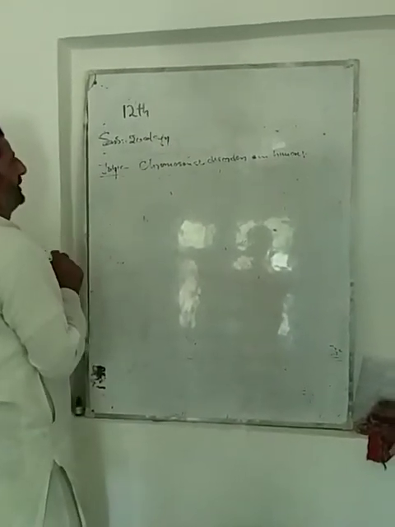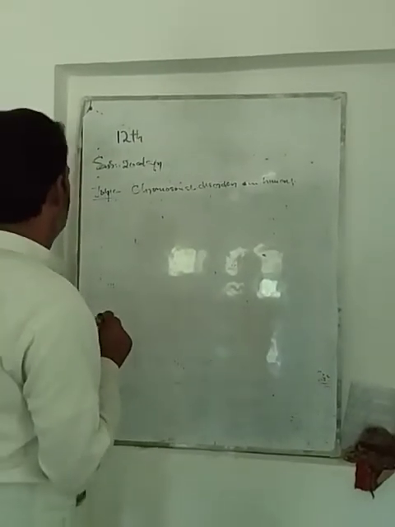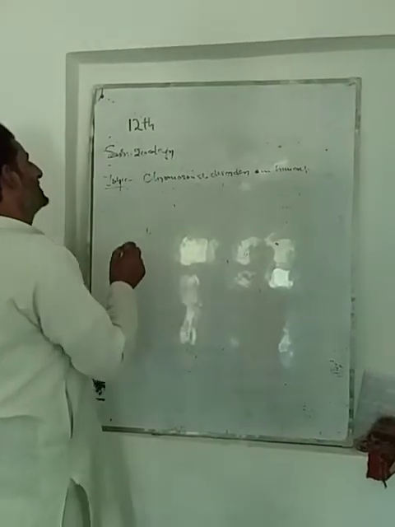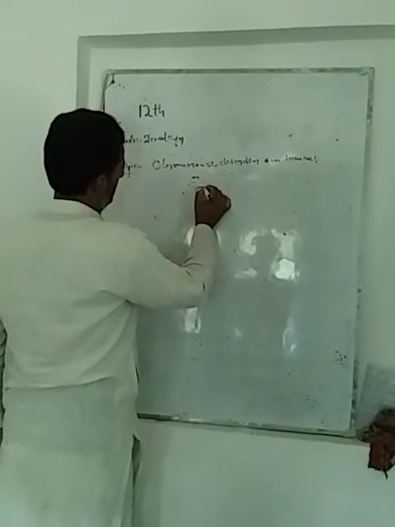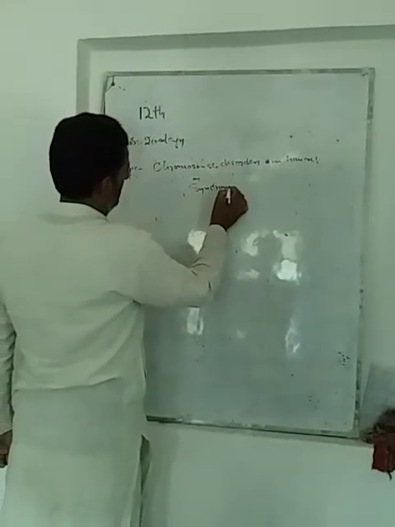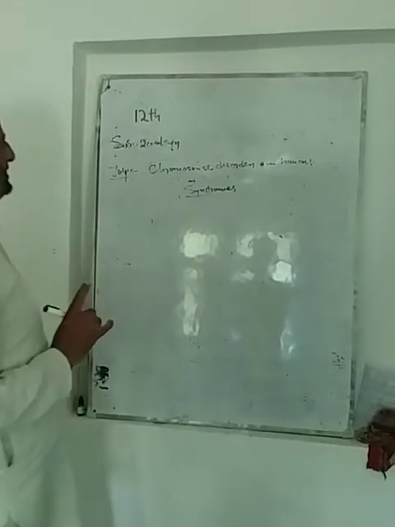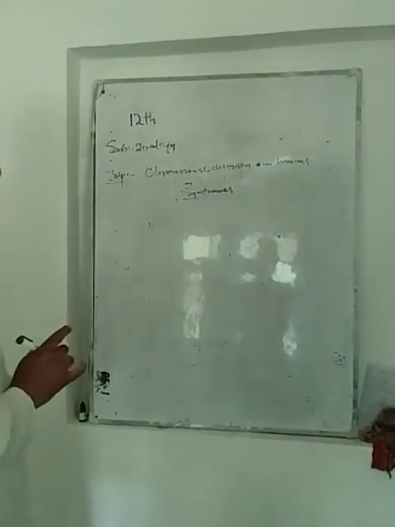And our today's topic is chromosomal disorders in humans. Chromosomal disorders in humans, or in other words, we call it also syndromes. Dear students, there are three main types of syndromes or chromosomal disorders.